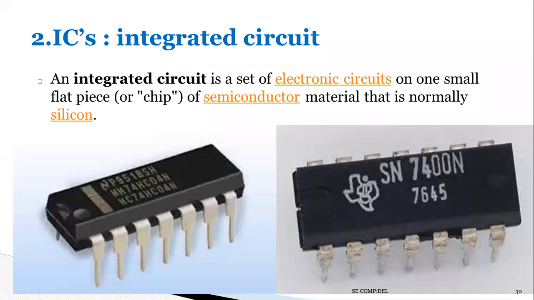Next one is the IC. IC is the integrated circuit. An integrated circuit is a set of electronic circuits on one small flat piece or chip of semiconductor material that is normally silicon. You see the IC numbers SN7400N and 7645. So 7400, this number is used for the NAND gate, and the other IC on the left side, 7404, is the NOT gate IC.